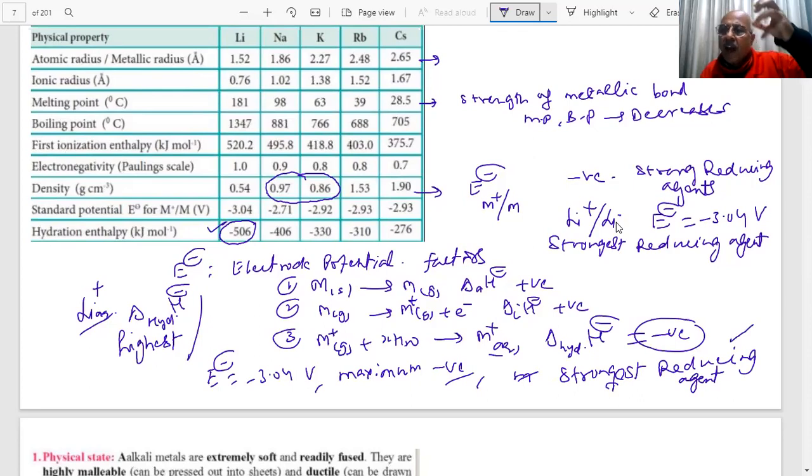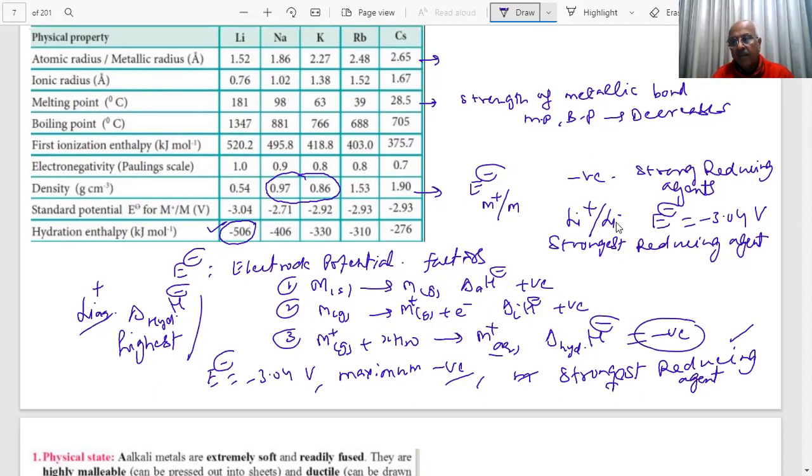Similarly, it will have a very high lattice energy, student, because of the small size. So note down everything. They are important points, student. All are negative, so they are all good reducing agents. They will readily give electrons, student. Therefore, they are reducing agents because they are losing electrons easily. One electron is there in the valence shell, it will be lost. They will get a stable noble gas configuration.